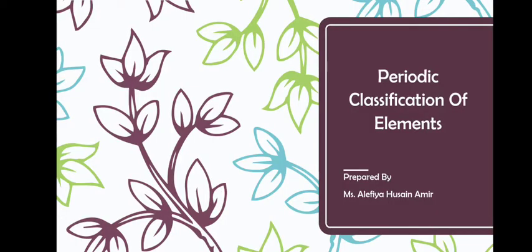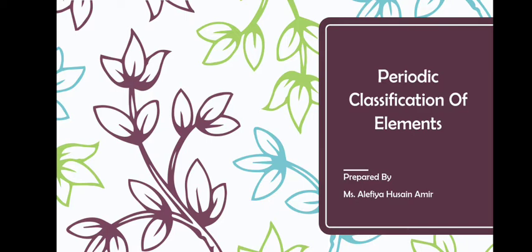In today's video, we are going to start with a new chapter of Science 1, that is periodic classification of elements. Now what do we understand by periodic classification of elements? It is the method by which elements are grouped on the basis of their characteristics. That is, we keep the elements that are alike in one group and the rest of the elements in the other group, right?